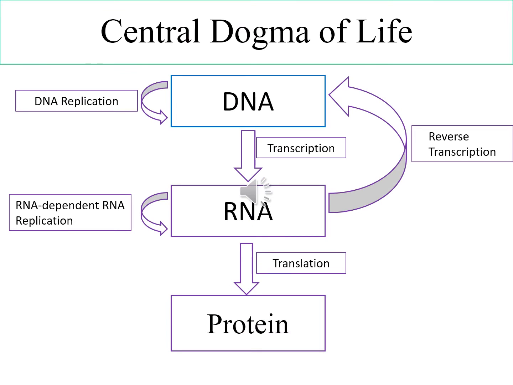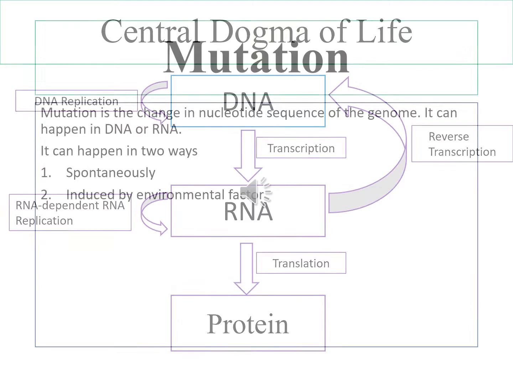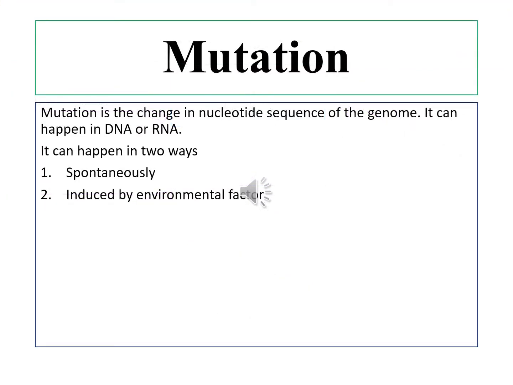Central dogma of life. DNA can be produced from DNA and RNA. RNA is produced from RNA and DNA. Proteins are made by translation using RNA in modern organisms. Mutation. Mutation is the change in the nucleic acid sequence of the genome. It can occur in DNA or RNA. Mutation can occur spontaneously by cell process errors and be induced by environmental factors.